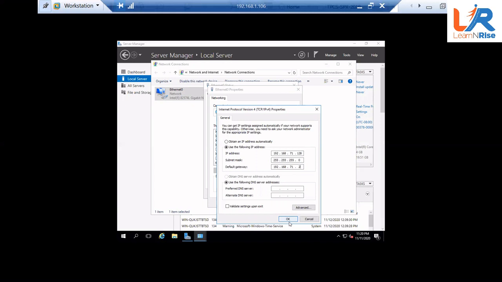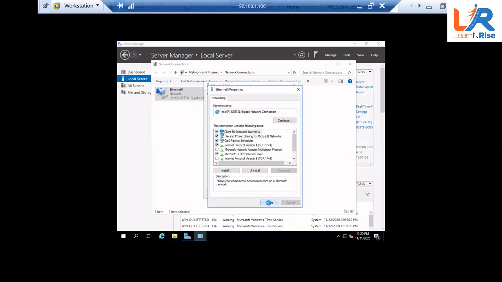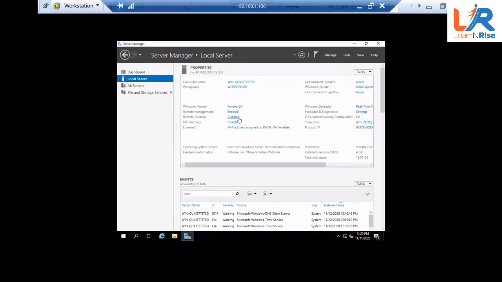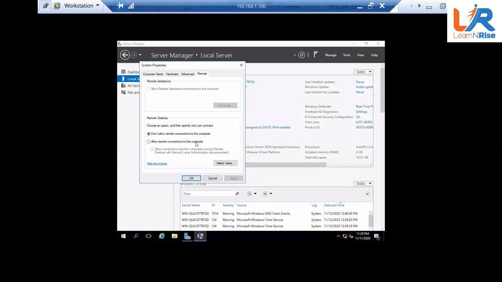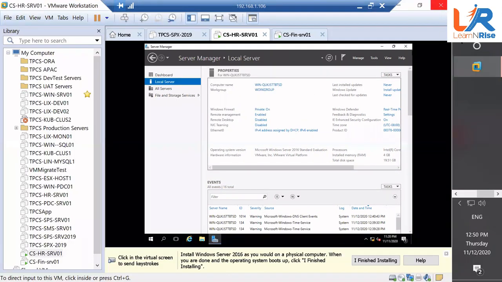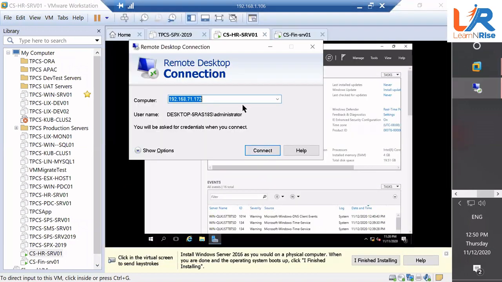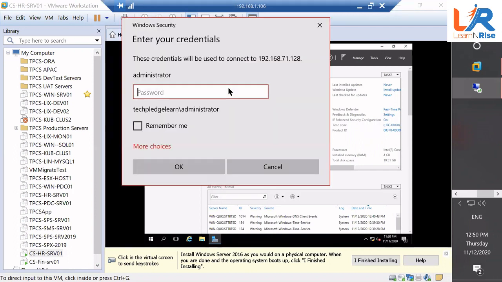Once it is done, I just have to enable the remote connection and I can take control from outside. This is remote desktop, which is disabled by default. Oh yeah, so many configurations I have to do, right? Now my server is ready, Srinivas. So I can just go here, type MSTSC, and put in this address, which is 128. I press enter. Now it will ask me the password. I believe it's password @123, right? Yeah, all lowercase.